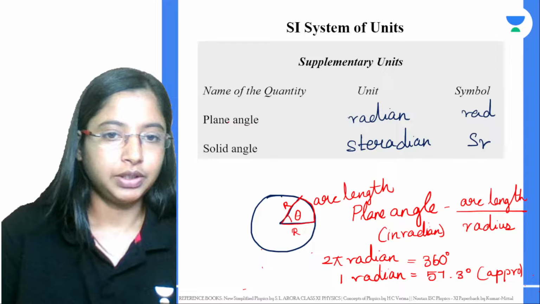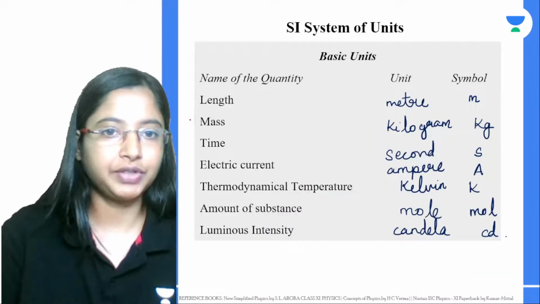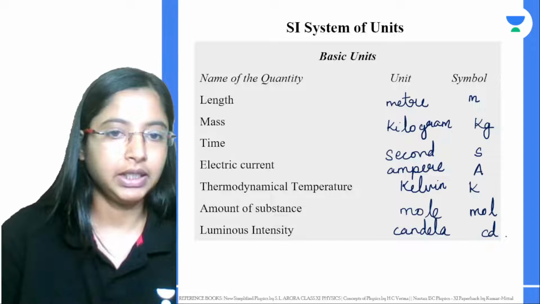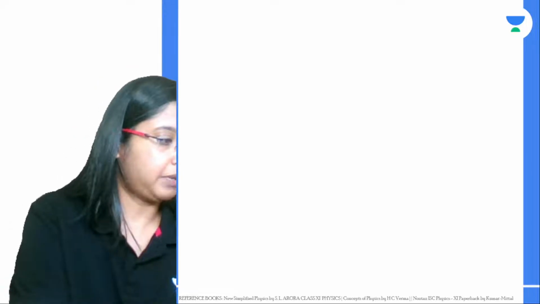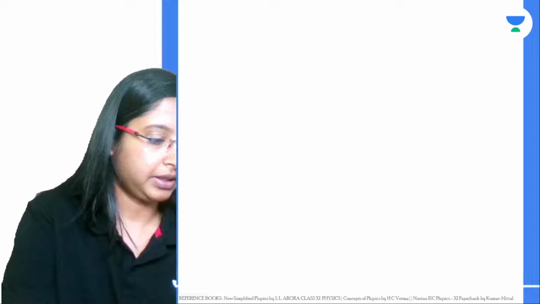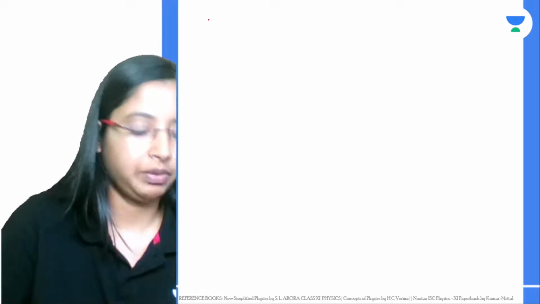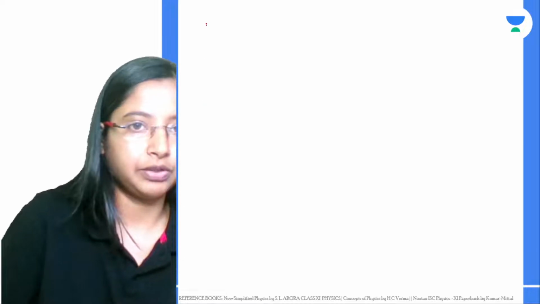Okay, now this is about the two angles. Last class we saw length, right? The next unit that we are seeing is mass. How do we define mass? The unit of mass is the kilogram. So mass is given as 1 kilogram.